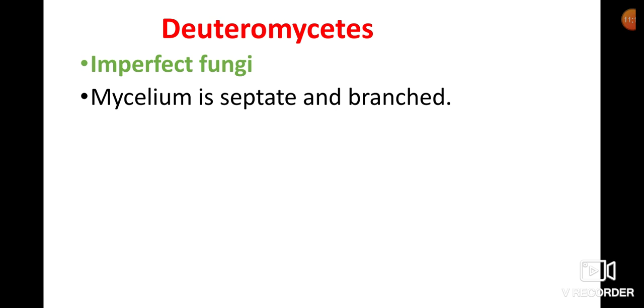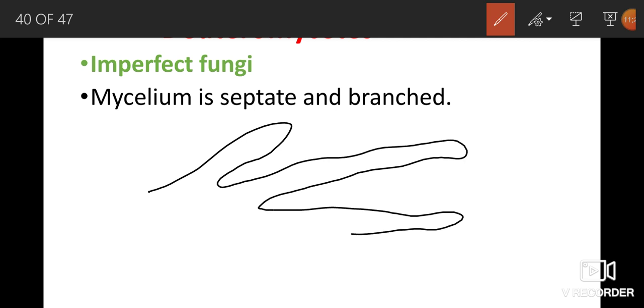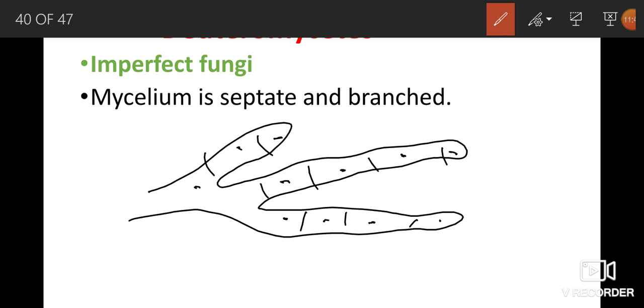In these members, mycelium is septate and branched. The septa form many compartments, and each compartment has a nucleus, so the cells are uninucleate.